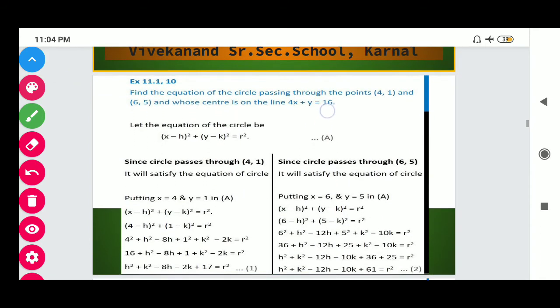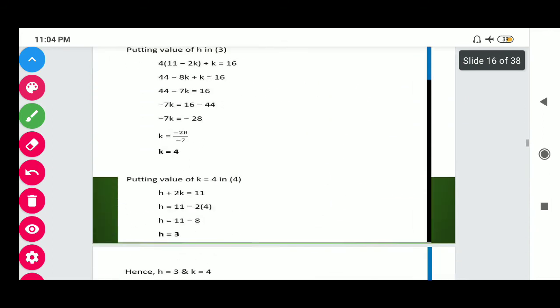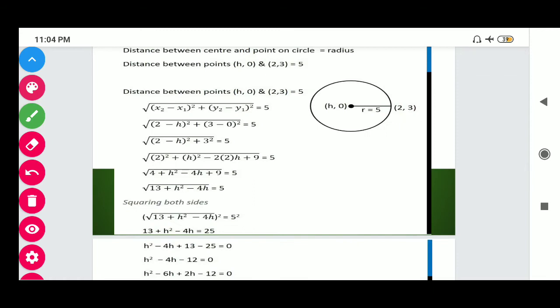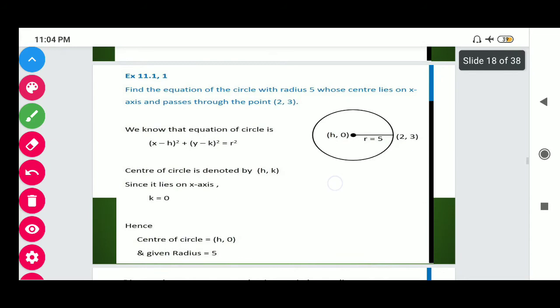Question number 11 is a similar question. So students, do the questions by using the same working rule. Now next we have a question: find the equation of the circle with radius 5 whose center lies on the x-axis and passes through the point (2, 3).